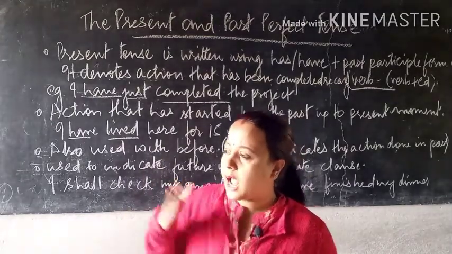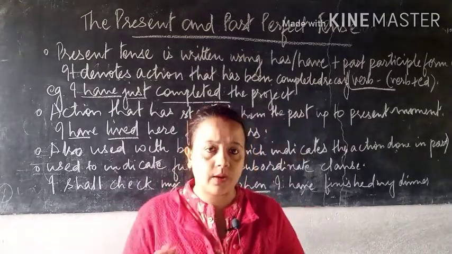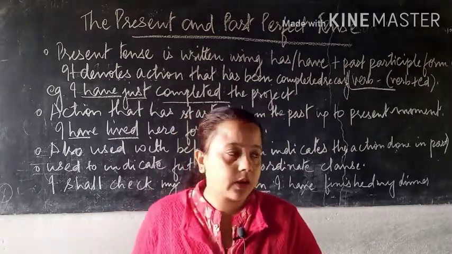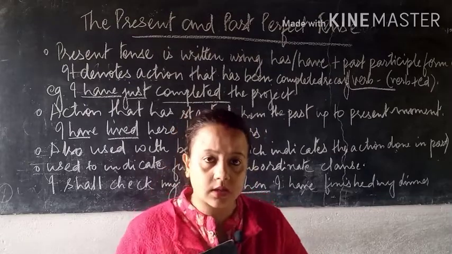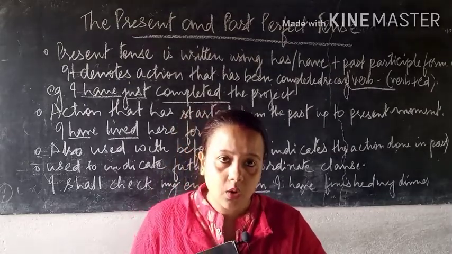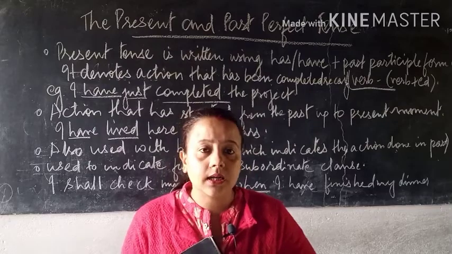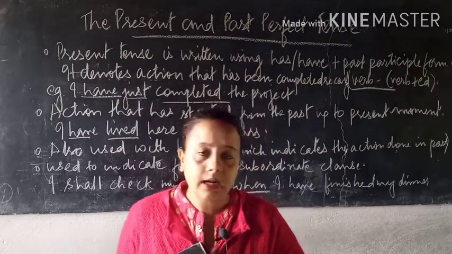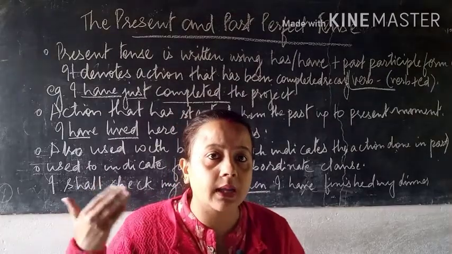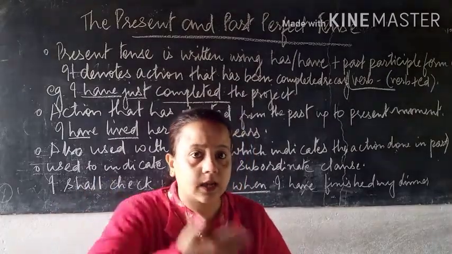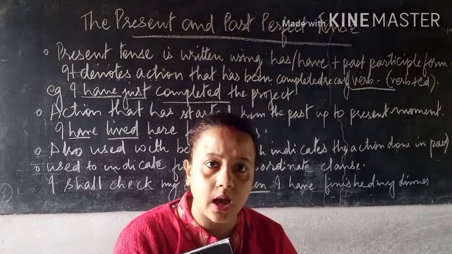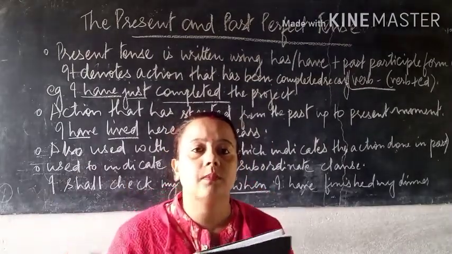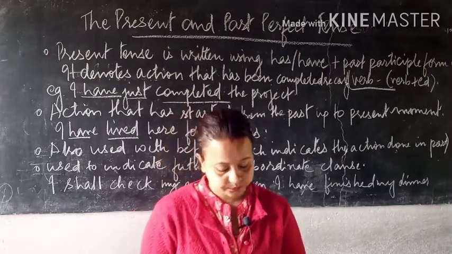For example, while I am teaching right now, I saw somebody just passing by. Okay, I have seen the person right now, but I start recalling that I have seen him somewhere before. That means I am trying to recall my past, while the person is in the present right now. That's why, understood? That's why it is a connection between the past and the present.